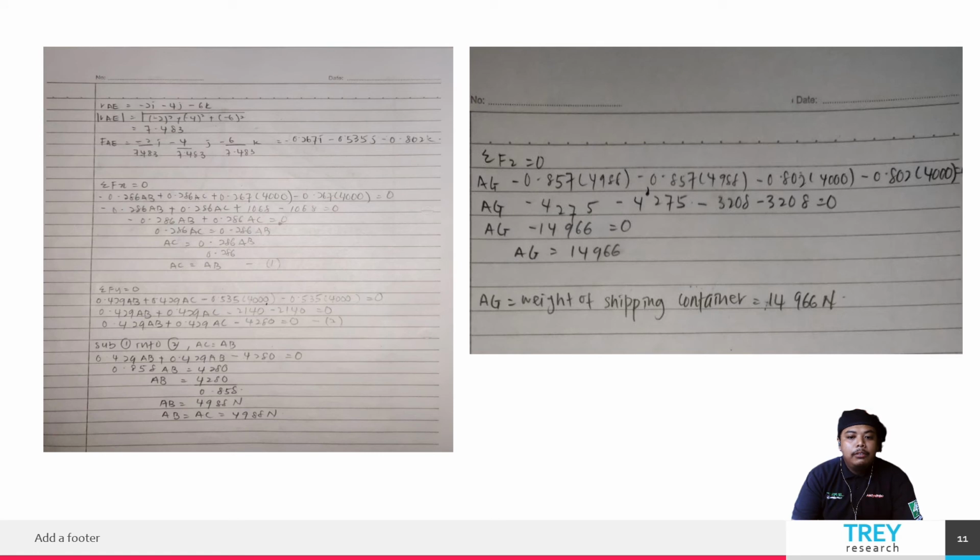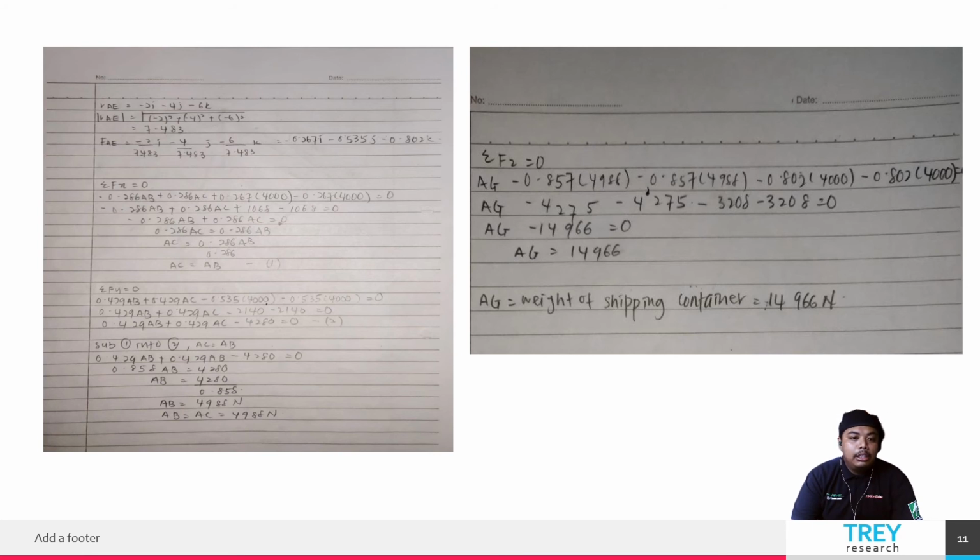When we have got the value for each cable, we can find the weight of the shipping container by using the formula total Fz equal to 0. This is because the weight of the shipping container acts on the z-axis.